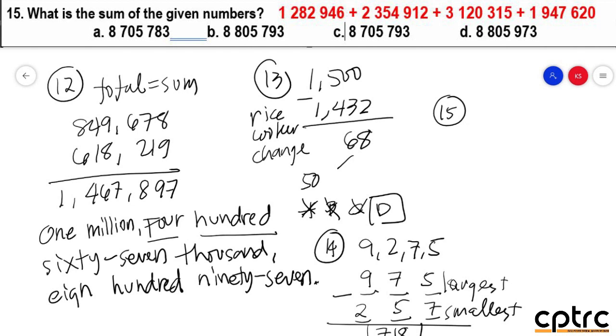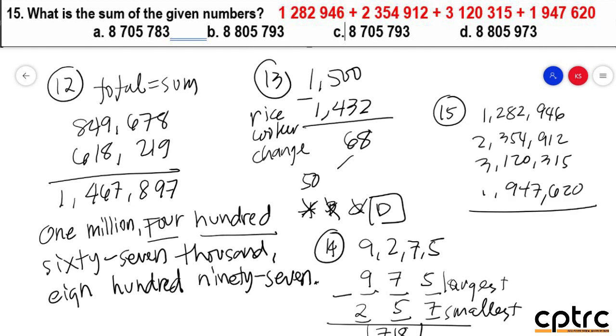Okay, number 15. What is the sum? So you need to get the sum. So i-add mo lahat yan. Now, when you add po, alam ko, you're going to add like this na i-add mo lahat ng mga digits. But no, you start from the ones. Tapos tingnan mo, i-check mo siya by option po. If ever po, sino dyan ang hindi po tugma doon sa last digit, eliminate mo kaagad. Example, ha? So start with the last digit. So 6 plus 2 plus 5 plus 0, that is 13. So carry 1. So, sino po yung 3 ang din dyan?